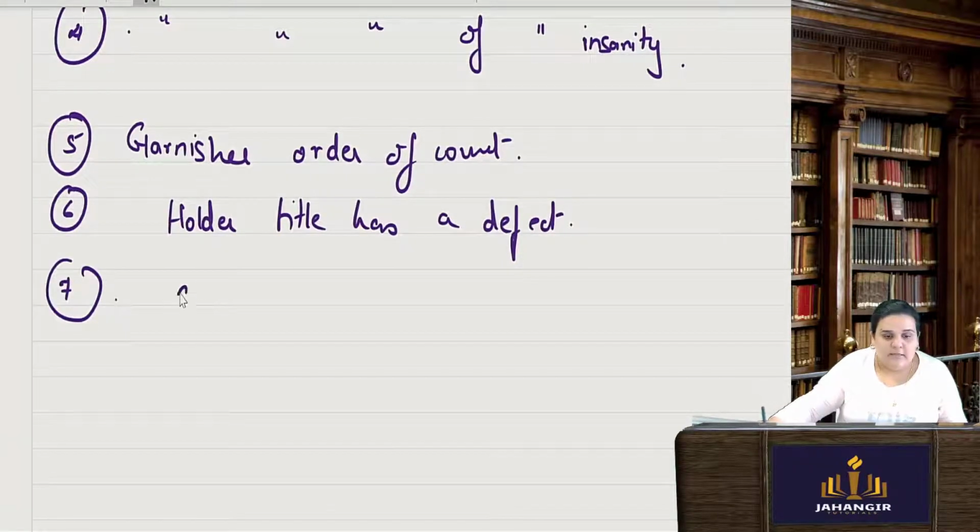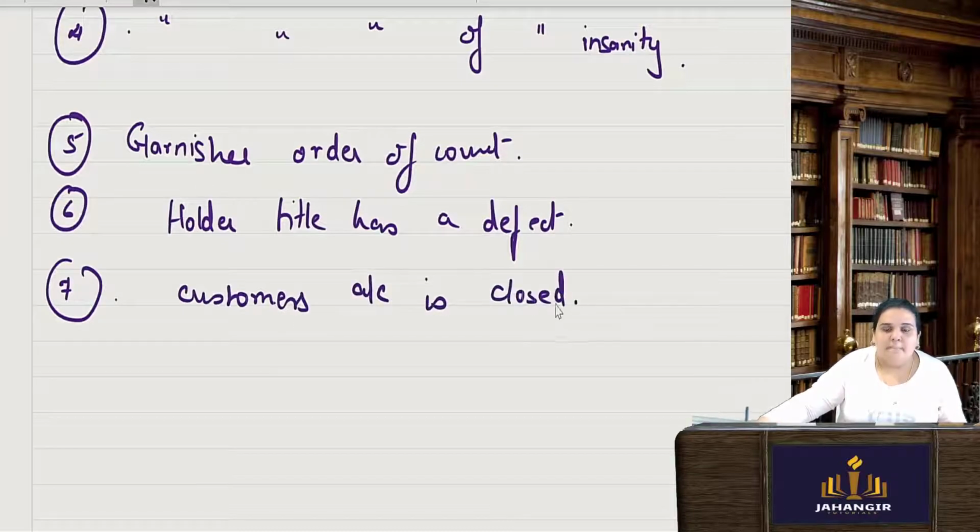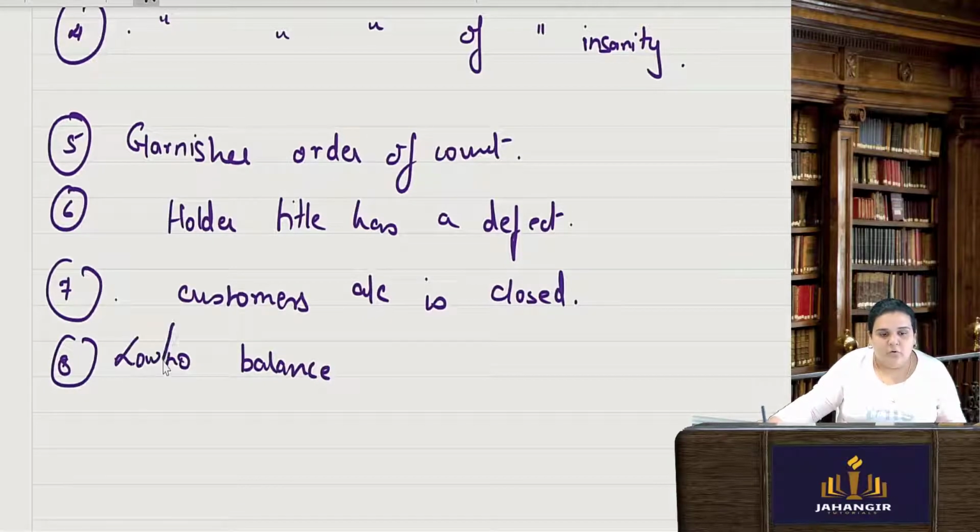Next, the customer's account is closed, the bank will never honor the payment. Low or no balance in the customer's account.